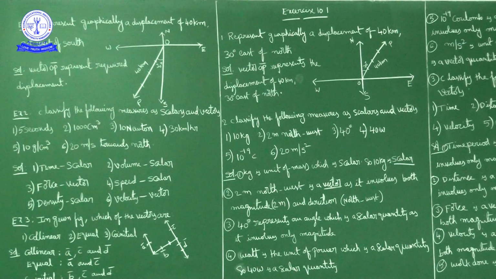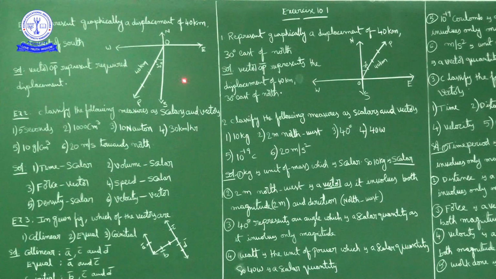Okay, now example 1: represent graphically a displacement of 40 kilometers 30 degrees west of south. From south towards west, 30 degrees. The displacement is 40 kilometers. Now this is north, south, east, west. What is given? A displacement of 40 kilometers. What is the direction? 30 degrees west of south.